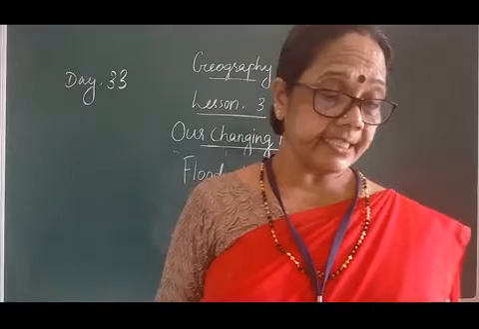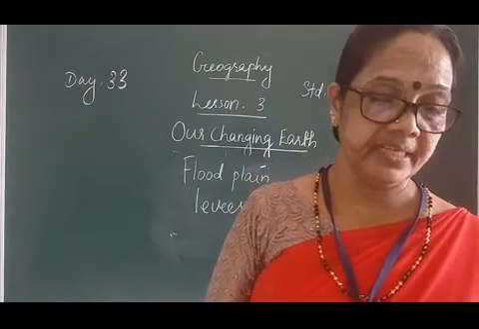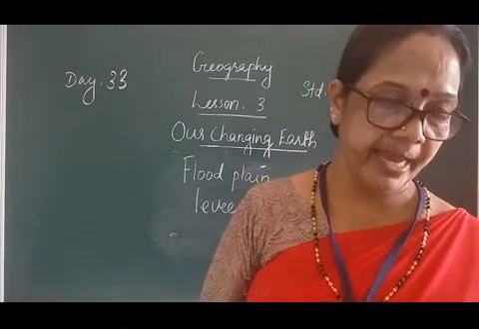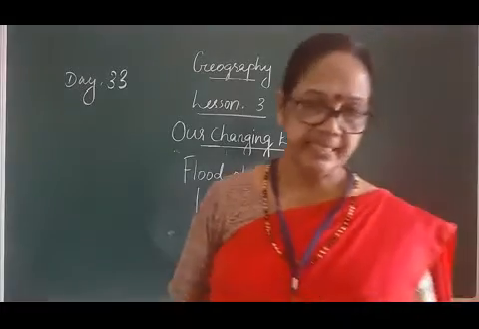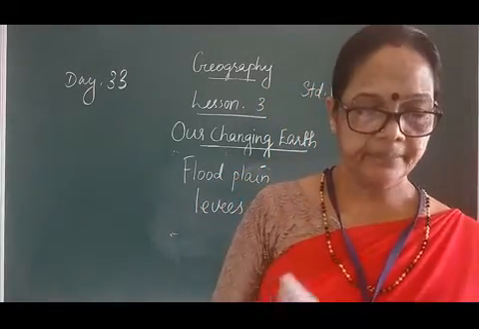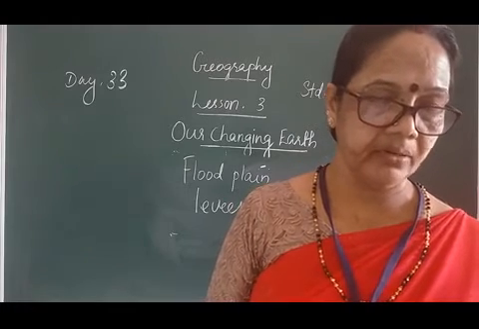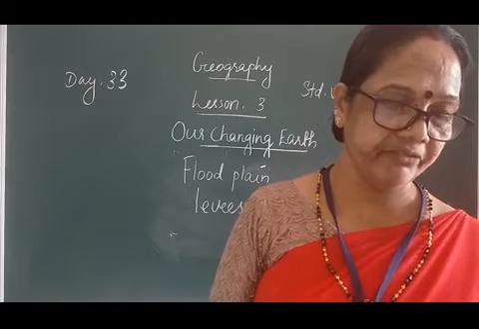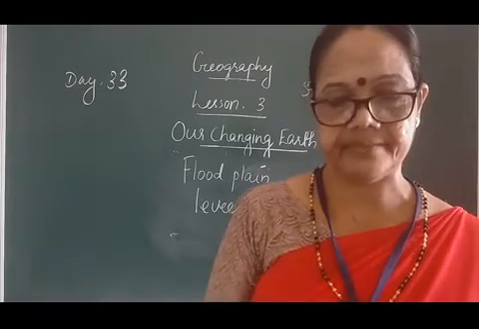As it floods, the river deposits layers of fine soil and other material called sediments along its banks. This leads to the formation of a flat, fertile floodplain. Next, levees. The raised banks are called levees.